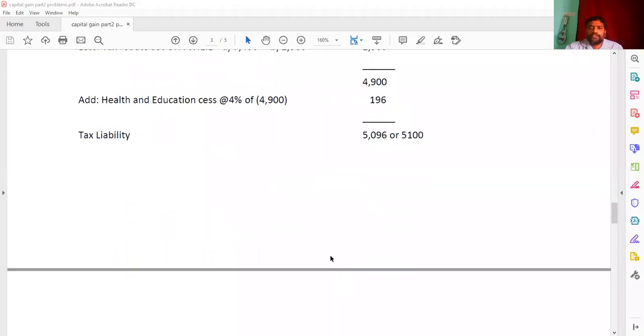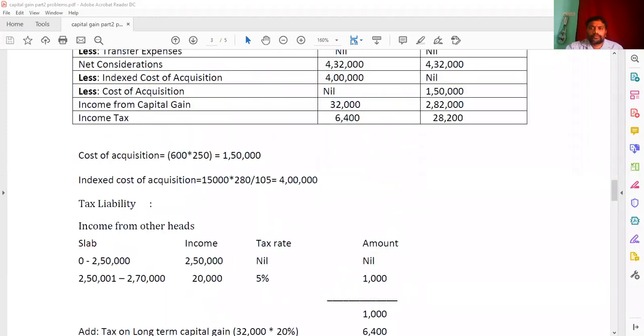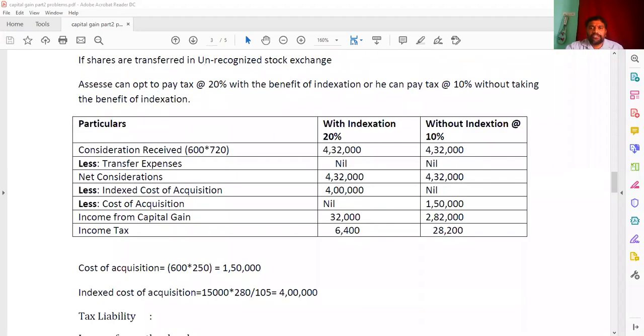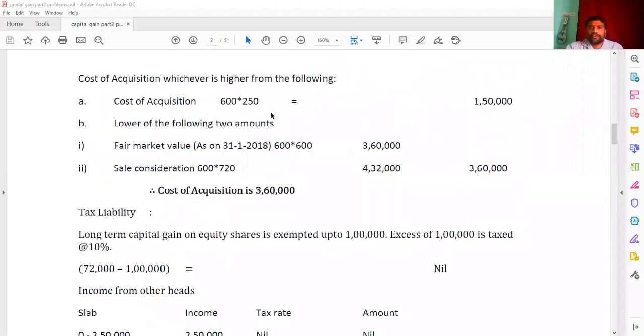Understood this? This is the situation 2. Once again, listen here. In situation 1, what is the point we are learning? Lower of the following. First, we are comparing with the cost.